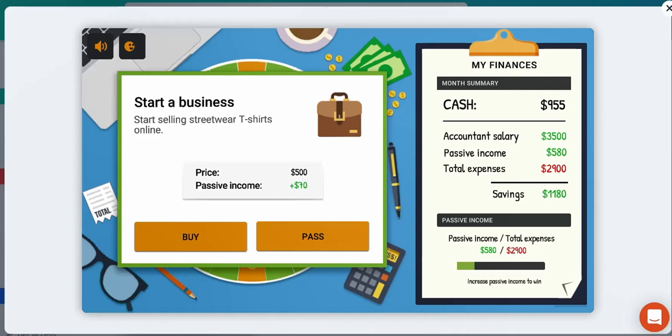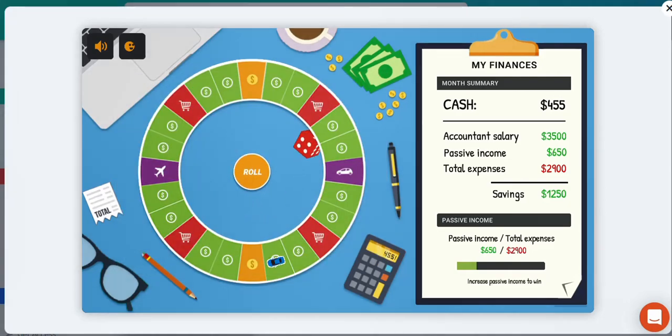Let's start a business. We're going to start selling t-shirts online. The cash, 955. Can we invest in this particular business? Yes, it's going to cost us 500. It's going to provide us with passive income of 70. I definitely want to buy this business. Let's continue.